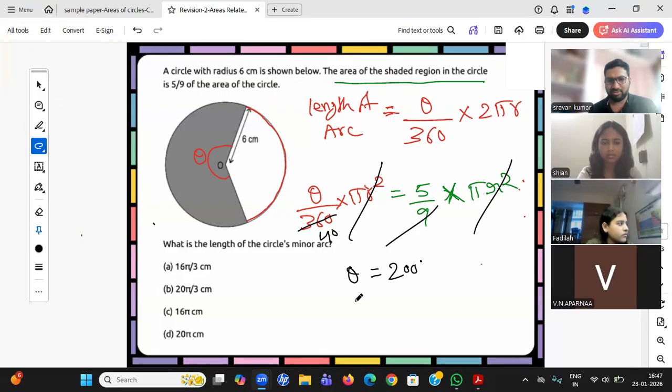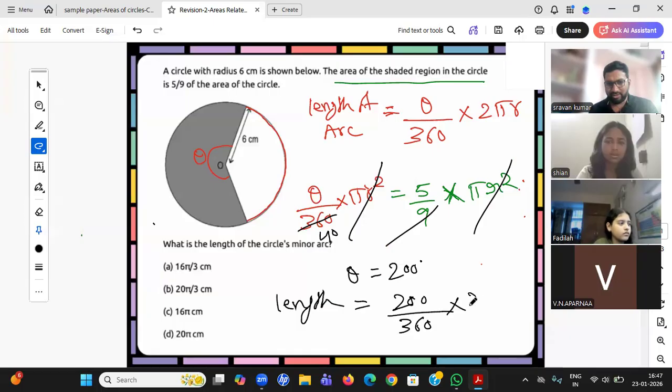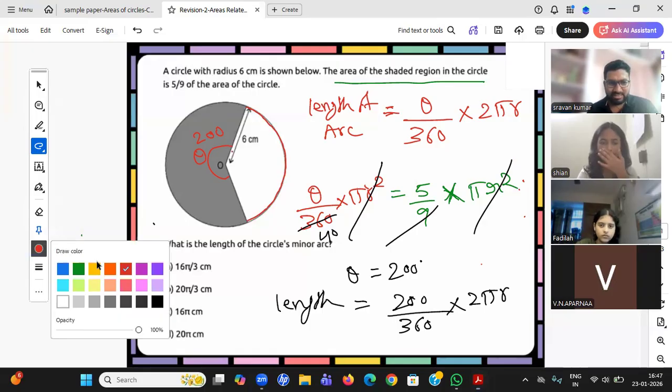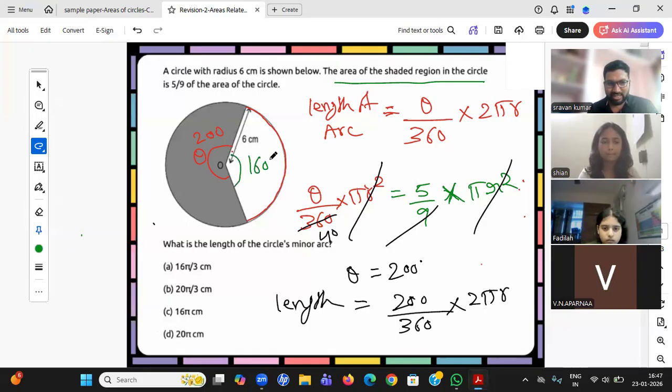Okay, very good. So Shayan, I got theta. Shall I use theta 200 by 360 degrees? So from 360 you minus 200 and that value you substitute. Very good, absolutely fine. Students, you see what she's saying? Sir, you got the big angle, big theta, but he's asking for the small arc. So if this is 200, this will be 160. That's the reason, student, you should not use 200. You should use 160 by 360 into 2 pi r.